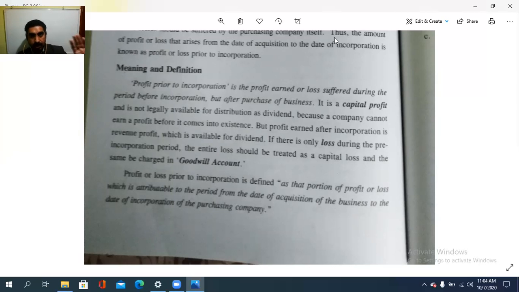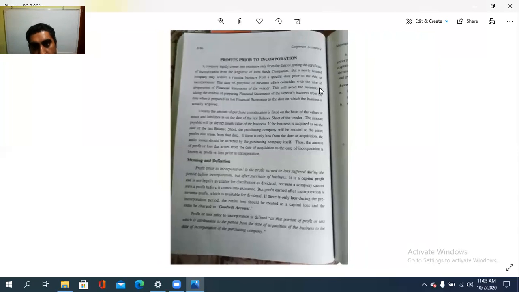Then, if there is any loss during the pre-incorporation period, the entire loss should be treated as capital loss and the same will be charged in the goodwill account. The reputation of the firm is added up. In case of any loss, it is a capital loss. In case any profit occurred before the incorporation date, that is the capital profit. Profit or loss prior to incorporation is defined as that portion of the profit or loss which is attributable to a period from the date of acquisition of the business to the date of incorporation of the purchasing company. Clear? So this is the profit or loss prior to incorporation.